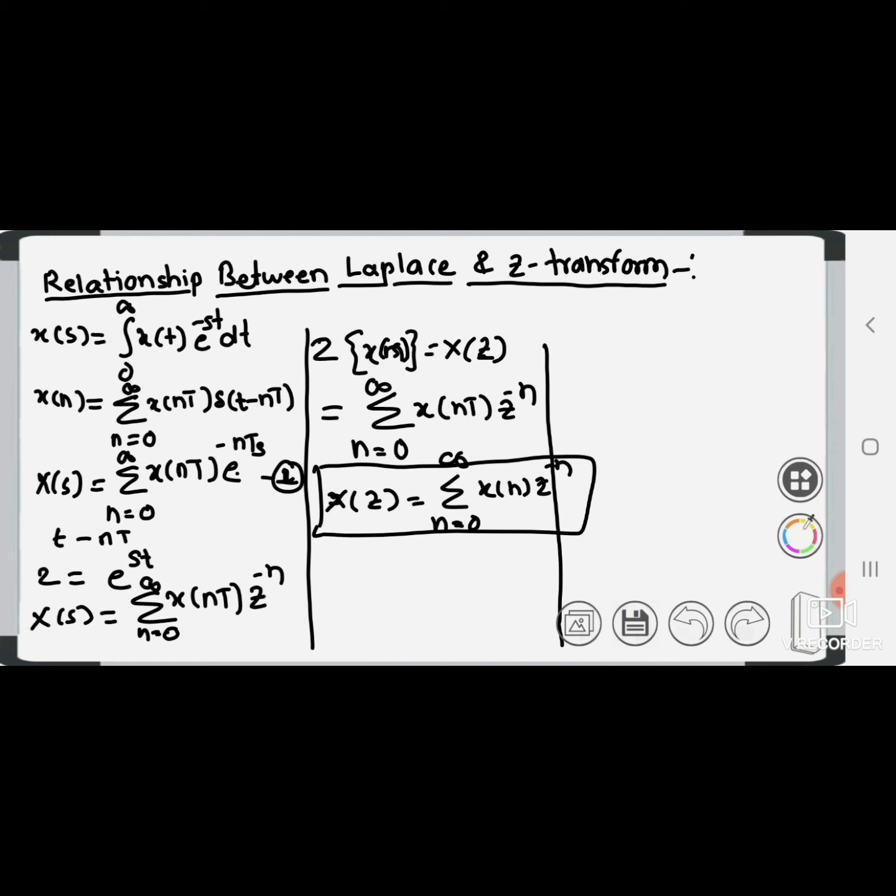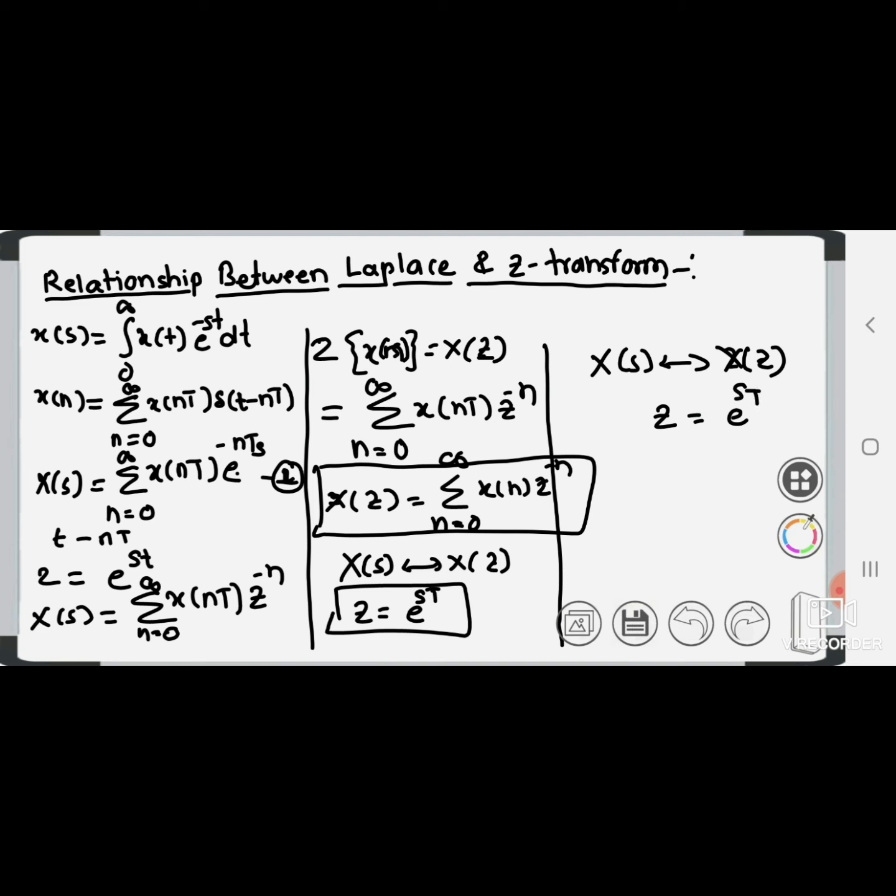So we can convert x of s into x of z if we replace z by e raised to st. So this is the relationship between Laplace and z transform. So x of s can be converted into x of z if we replace z is equal to e raised to st. So finally we can say x of s gets converted into x of z at z is equal to e raised to st.